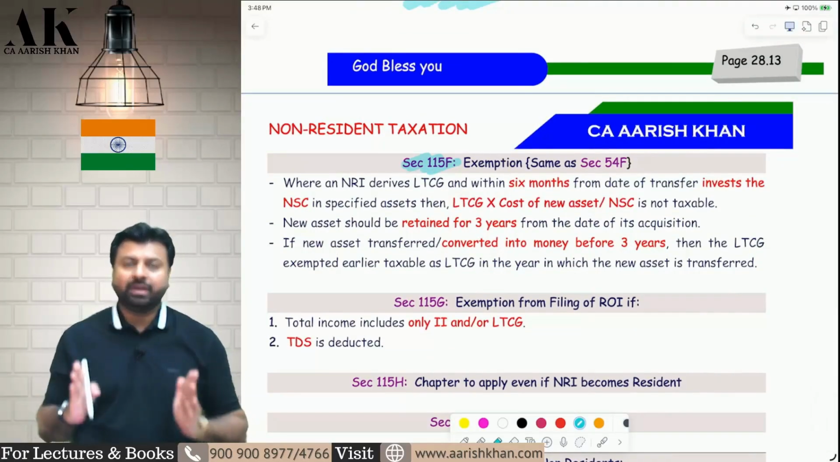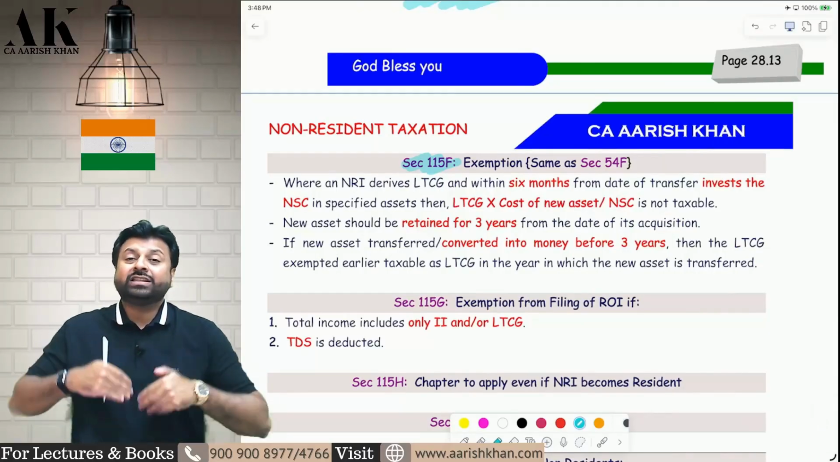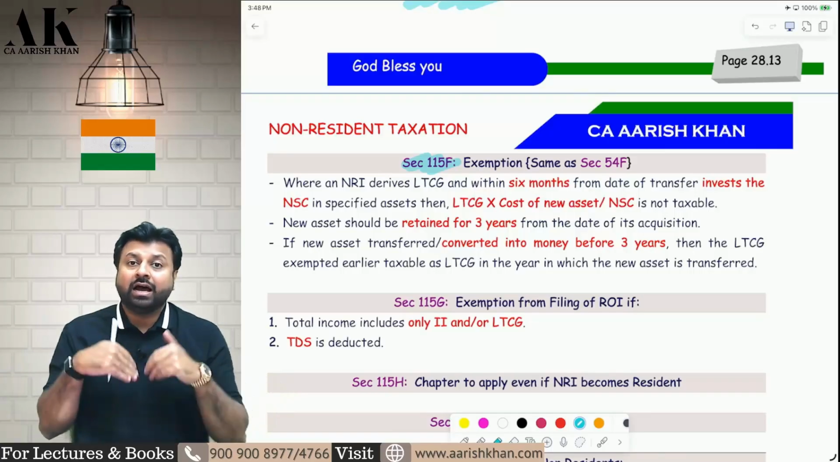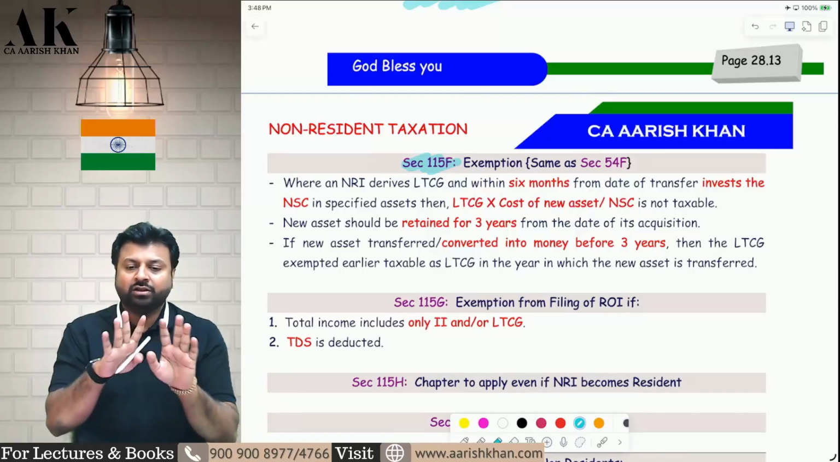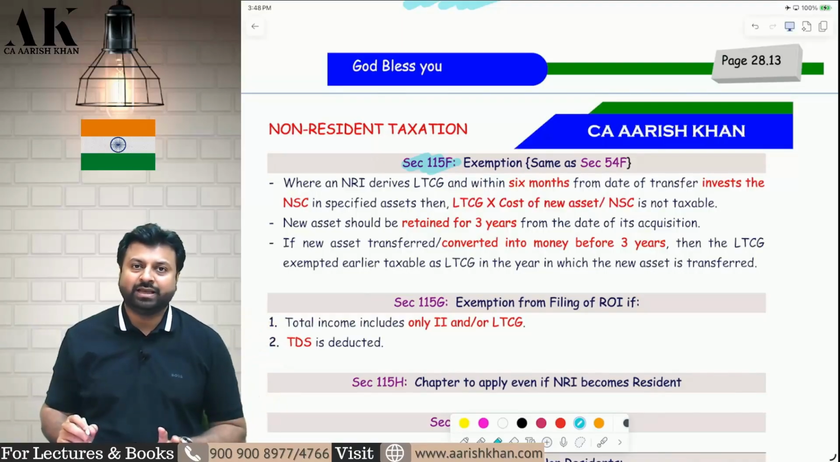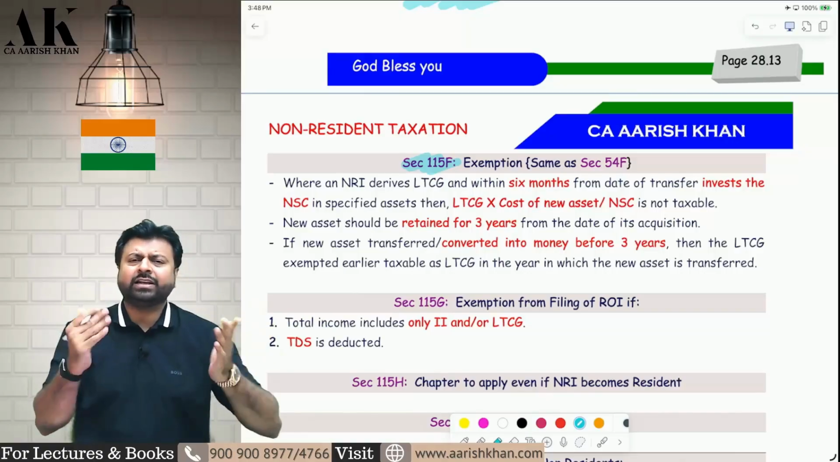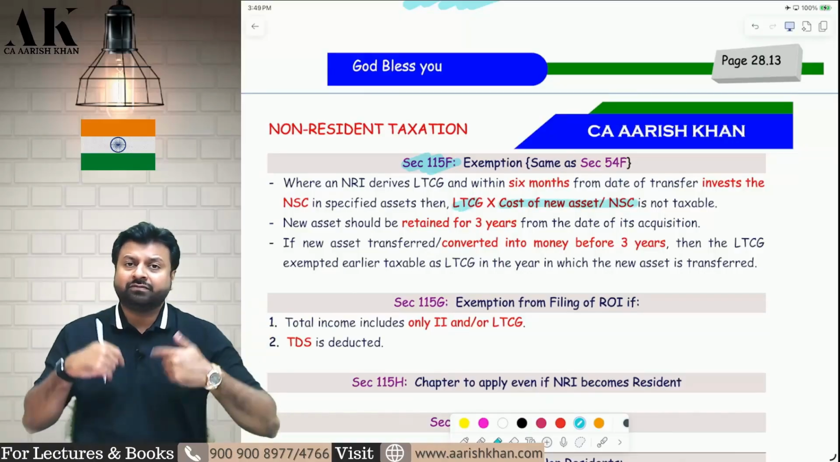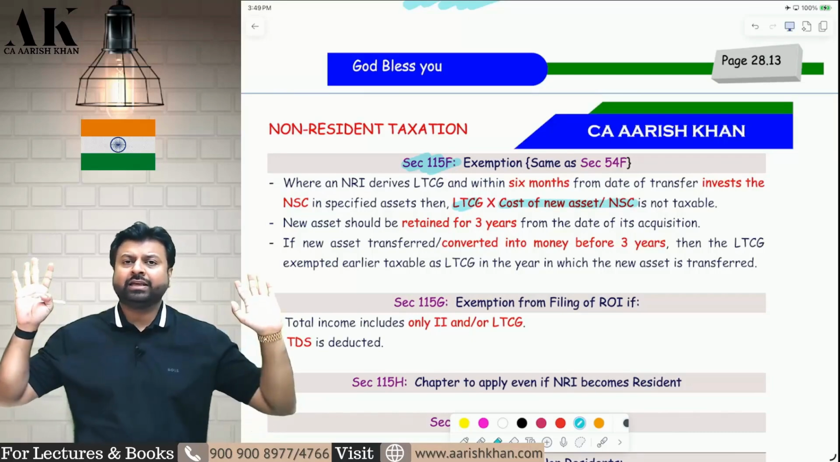If you have a long-term capital gain today and within 6 months from the date of transfer you invest the net consideration again in the specified assets, then your entire long-term capital gain will be exempt. But if you don't invest the full net consideration, then proportionate capital gains will be exempt. So if you invest the full net consideration, then full capital gains will be exempt.